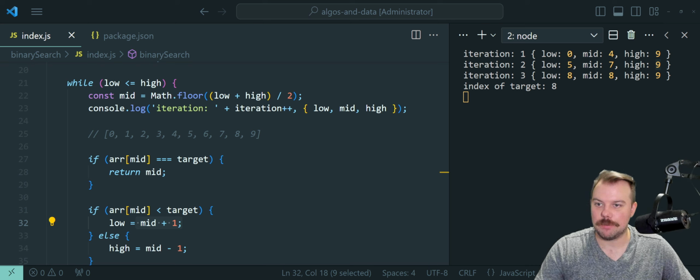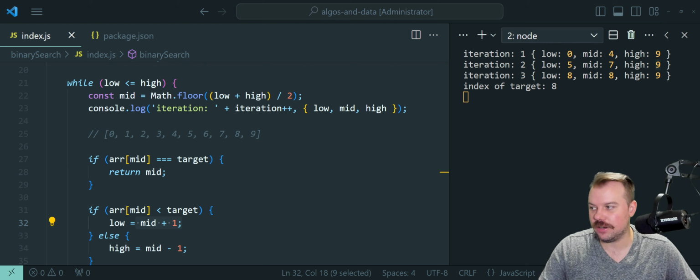The low pointer got moved up to here because remember, we determined that everything from the first midpoint and behind was garbage. Then we had this subset with the midpoint at 7 and below, we decided was garbage. And then we have this calculation right here, which we get a low of 8, a high of 9.